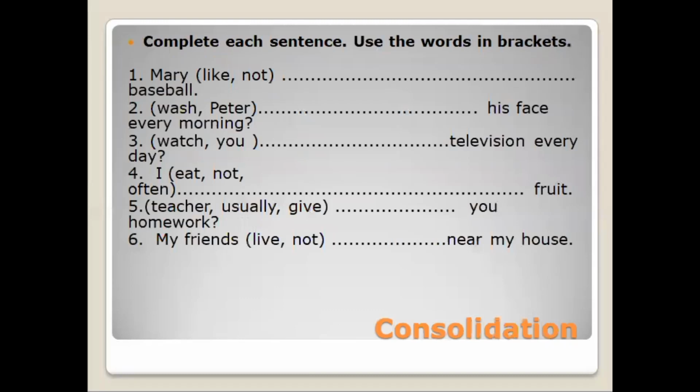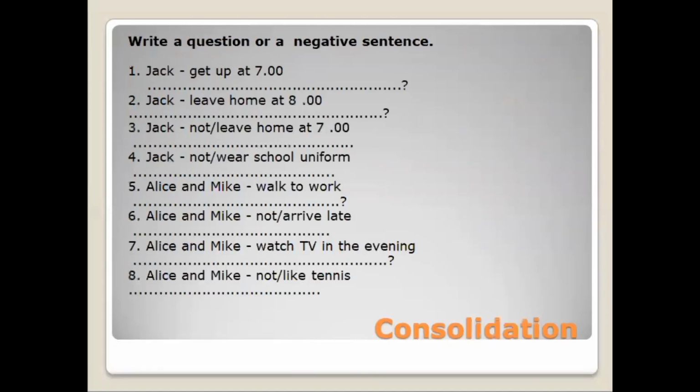In the second exercise, you should also complete each sentence and use the words in brackets in the present simple. And the last task for you is to write a question or a negative sentence in the present simple.